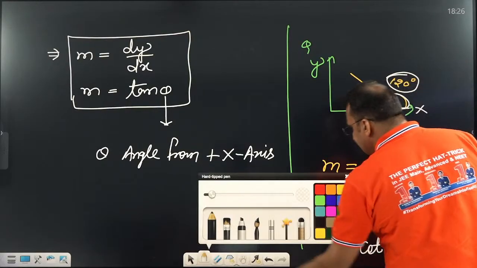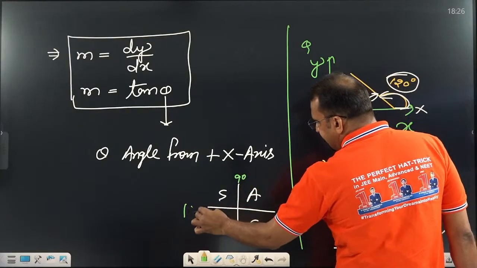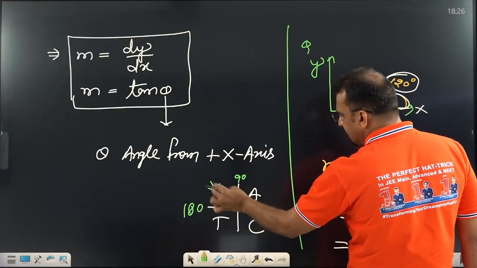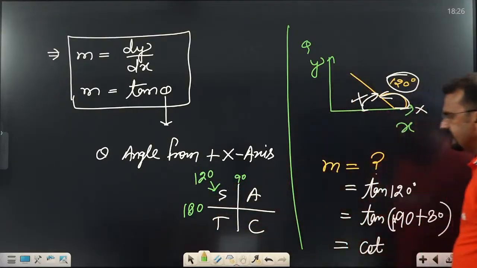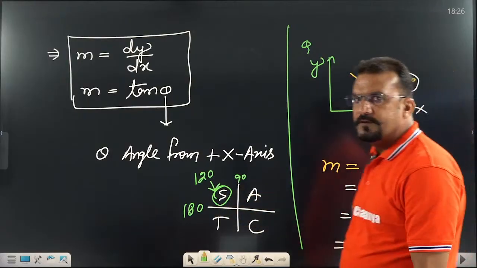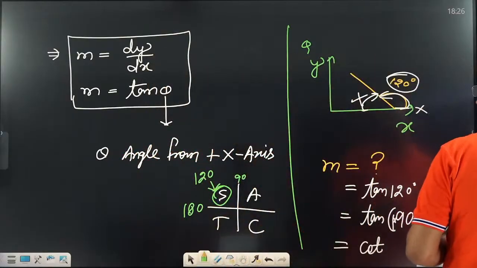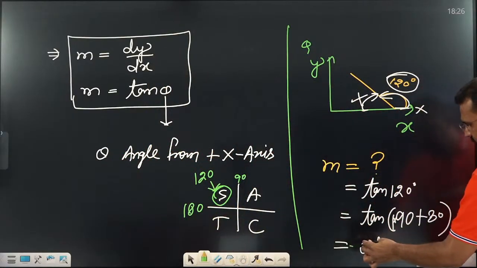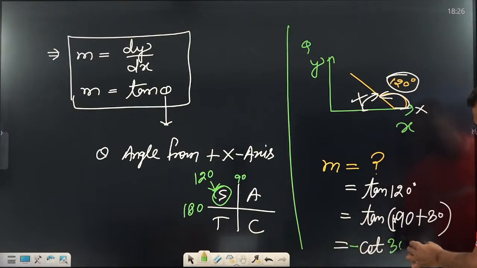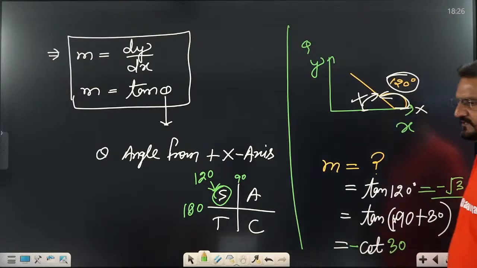You just decide where 120 degree will be. Up to here this will be 90, this is 180, that means 120 will be in this quadrant. In this quadrant, sine and cosec are positive. All the other trigonometric functions are negative. This is 30 degree, so the value is minus cot 30 degree, and cot 30 degree is root 3, that means minus root 3 is the right answer.